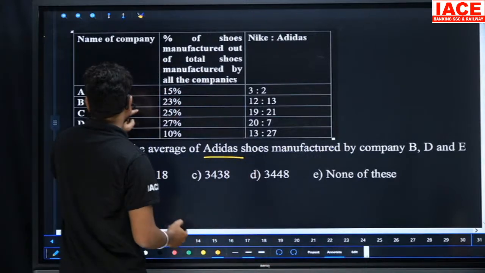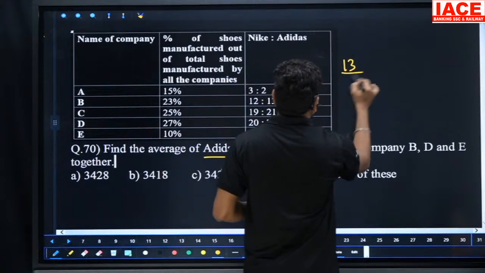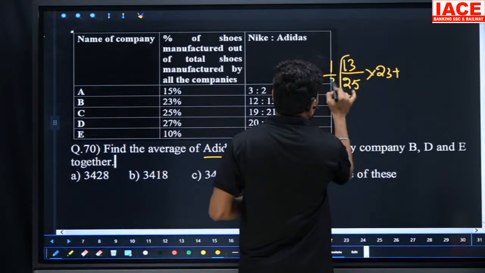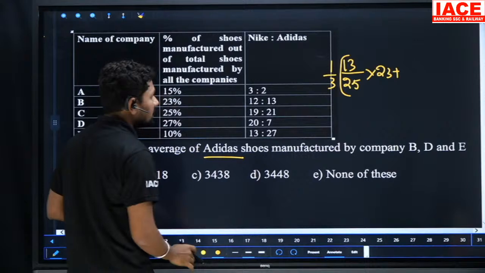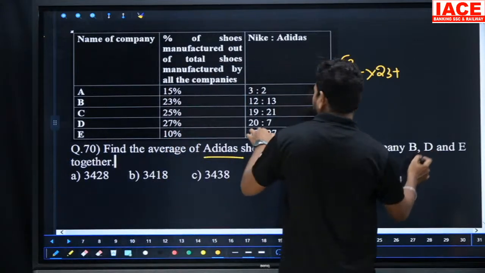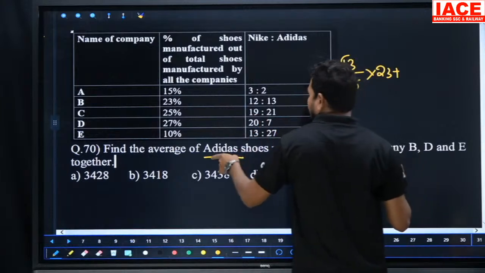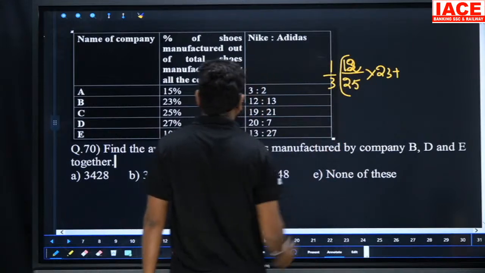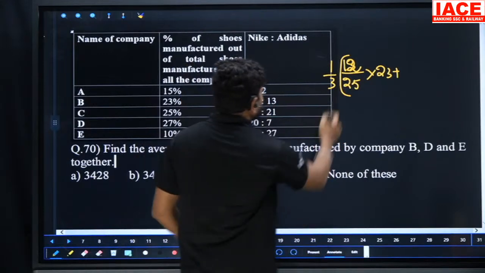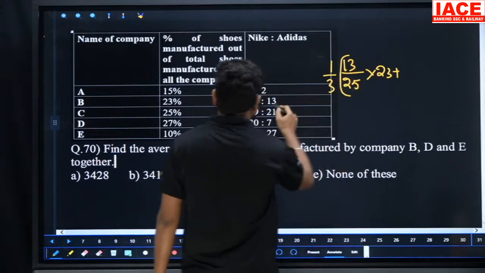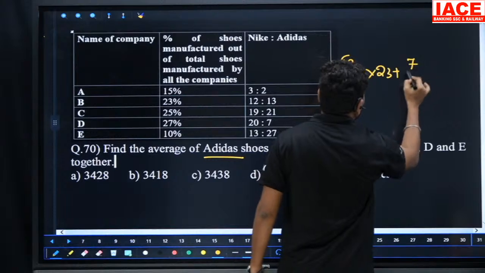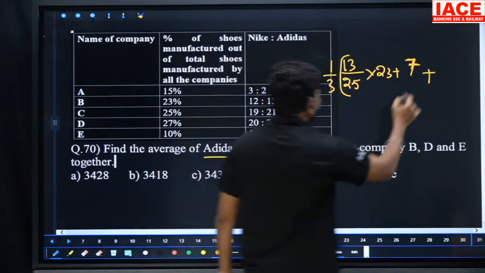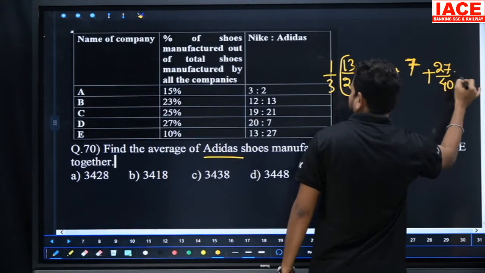Okay, so the B value, the Adidas value, is how many parts? 13. So 13 by 25 into 23, plus, and we write 1 by 3. Why are we writing 1 by 3? Because for 3 parts the average is 1 by 3. Without forgetting the D value, which we also require for Adidas. The B value is 13, and next the D value is 7. Directly I am writing 7 because it is 7 parts, and E is 27 by 40 into 10.